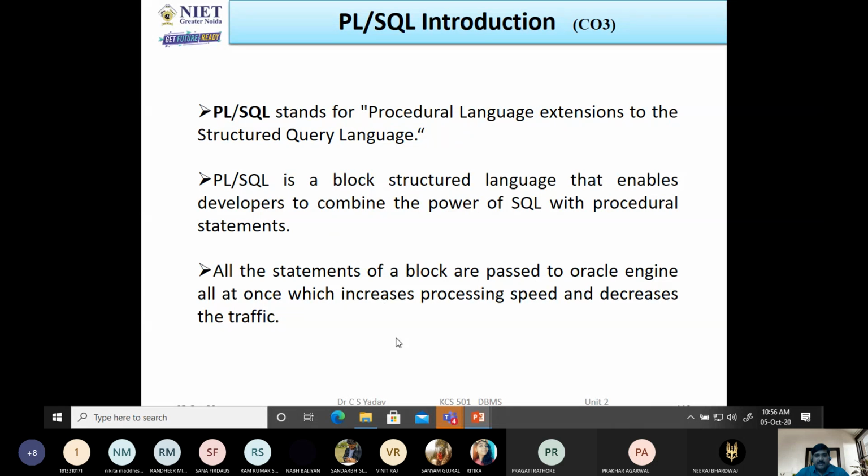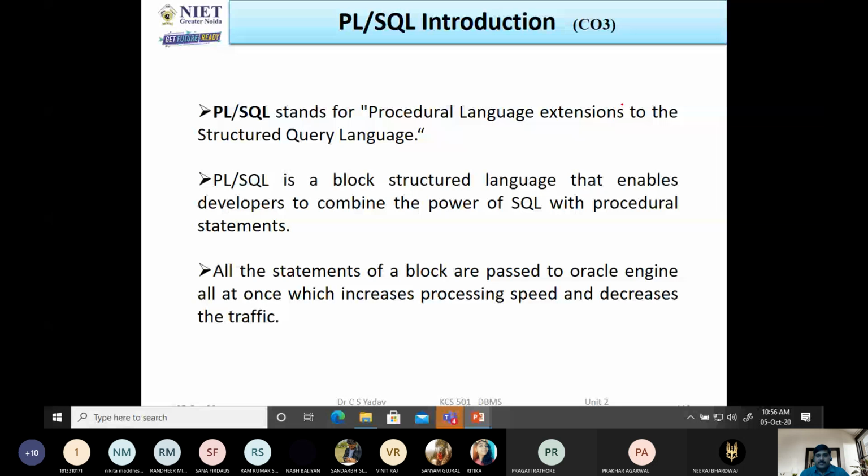PLSQL stands for programmable, or you can say programming language, and SQL is structured query language. Here PLSQL is an extension of SQL. There are various drawbacks in SQL. We can't write a program in SQL, and we remove those things in PLSQL. Programming means we have control structures, looping concepts, and conditional statements, and in this way we can write the program.